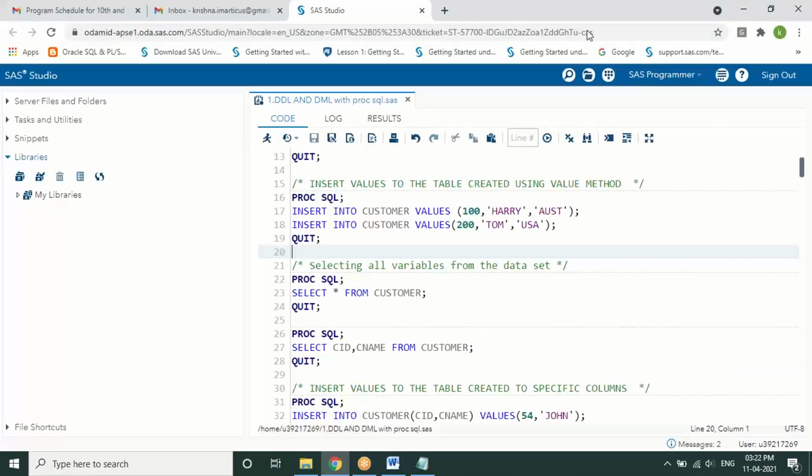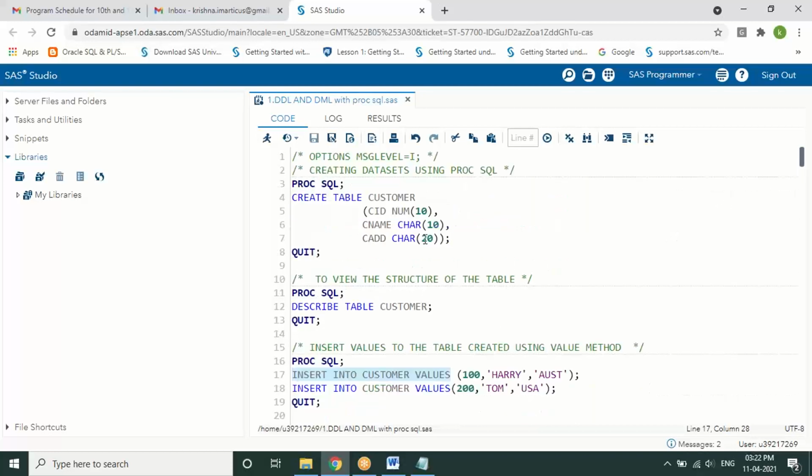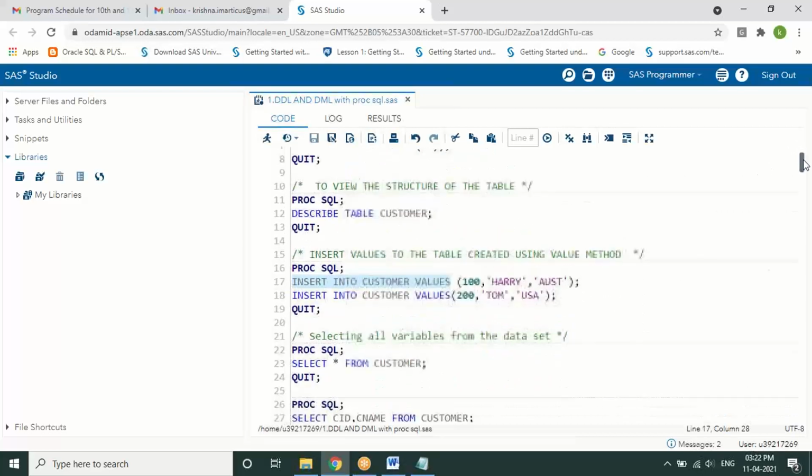So now I wanted to insert table data. The syntax we follow here is insert into the table name, values. As you have just observed, I've created a customer table with 3 columns: customer ID, customer name, and address. So here I wanted to add rows to it. I'm giving some customer ID, customer name, and some address, that is a country name.